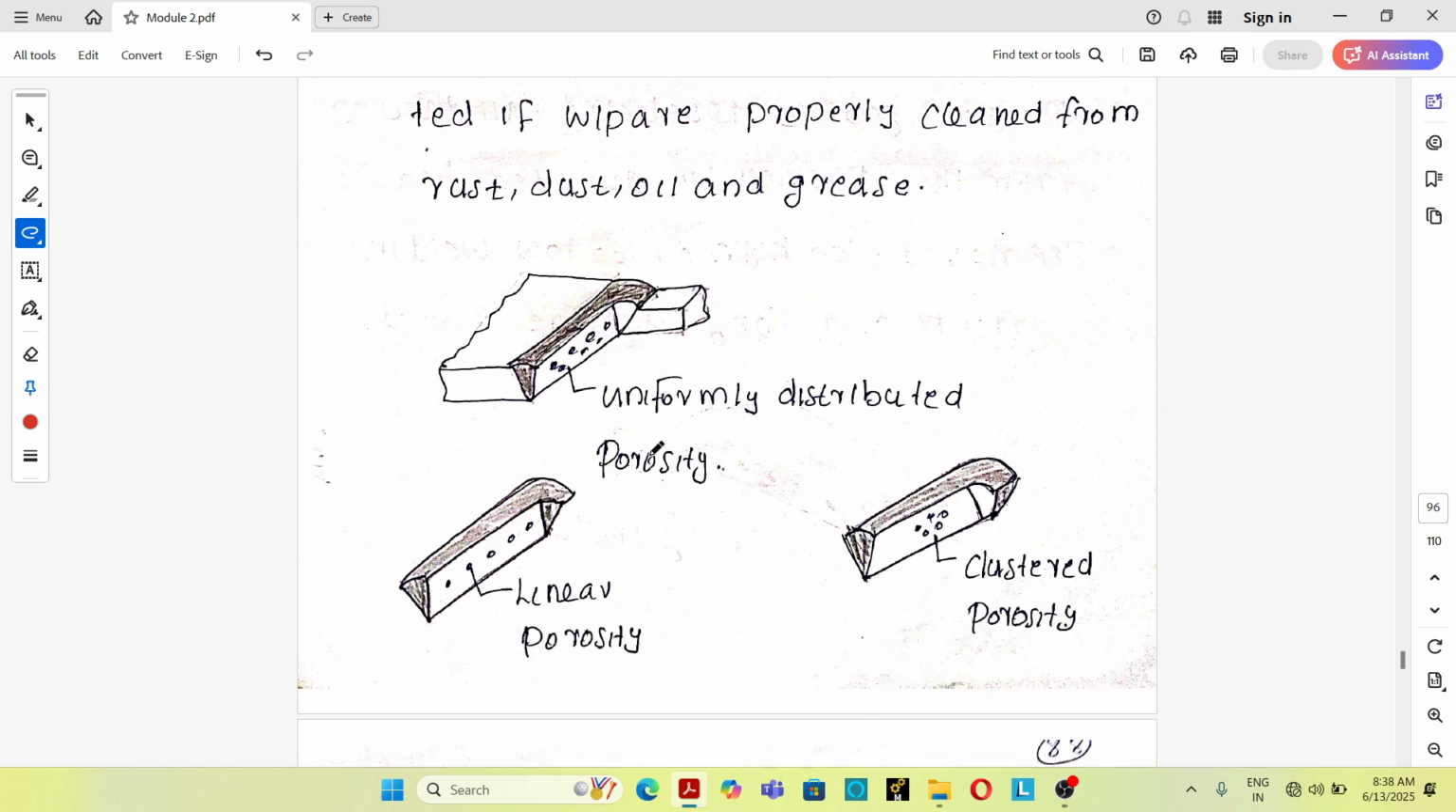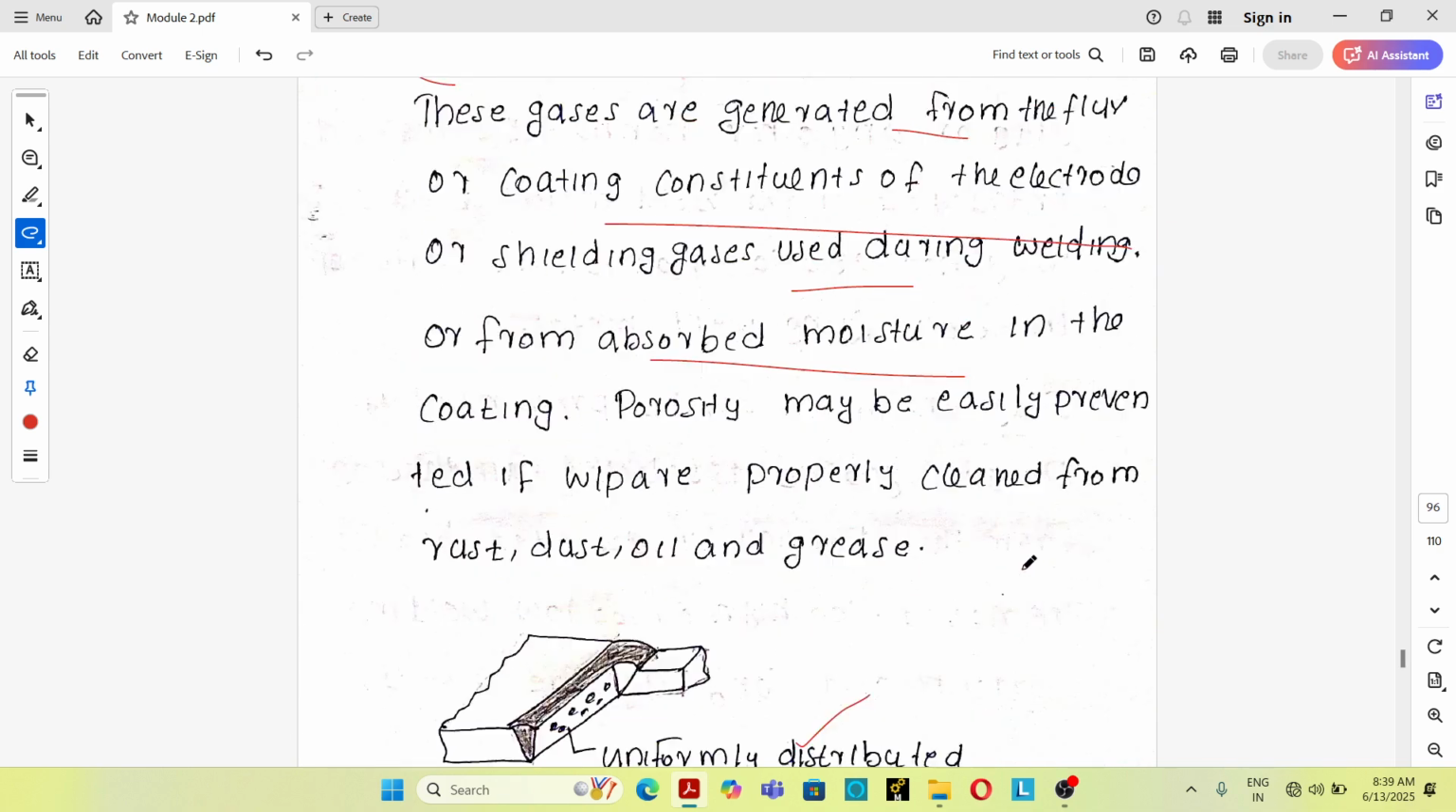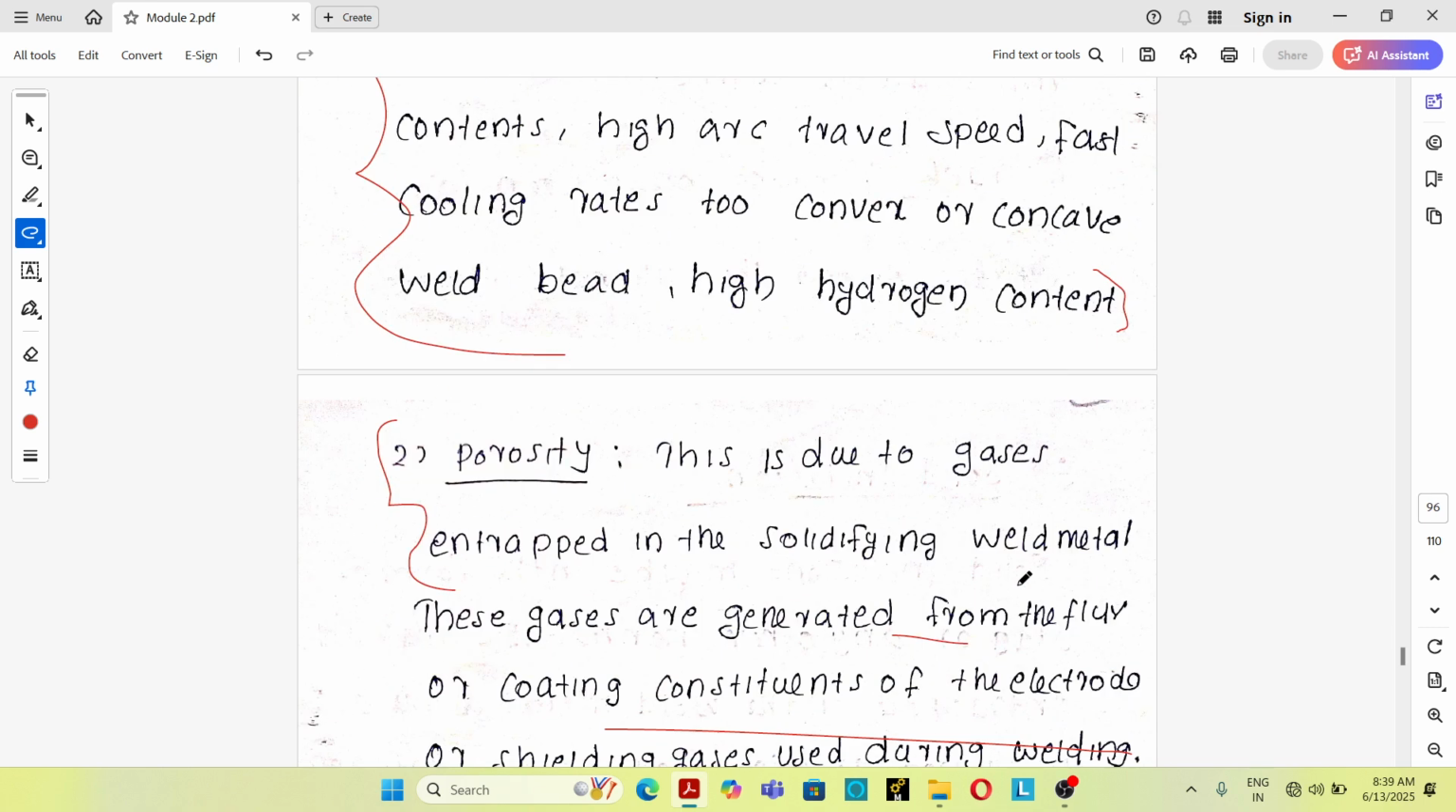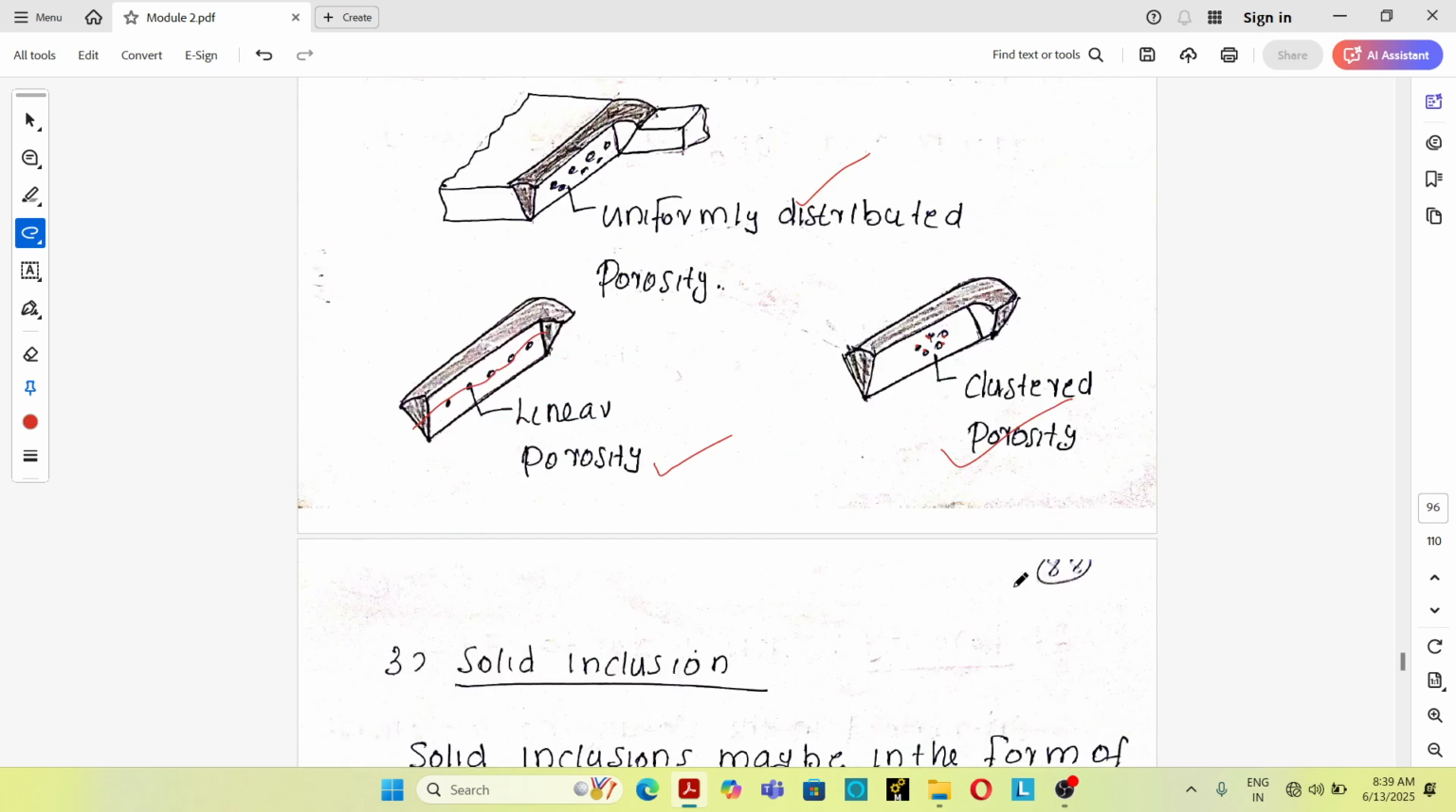See, in the porosity defect, there are three configurations. First one, uniformly distributed porosity. The porosity will be uniformly distributed in the weld bead. Second one is linear porosity. Linear porosity means the defect is seen in one line. And third one is clustered porosity. Clustered porosity means it will be visible in a clustered form. So these are three configurations of the porosity defect. The main reason for porosity is gases absorbed or entrapped by the molten weld metal.